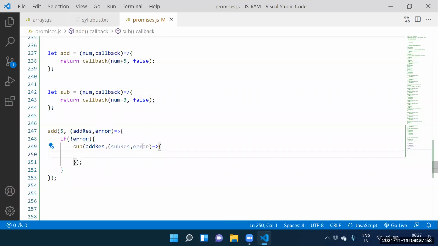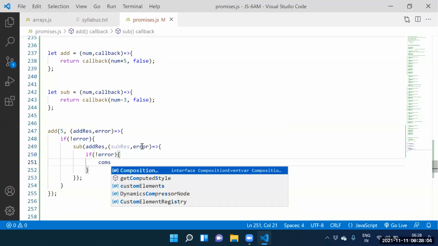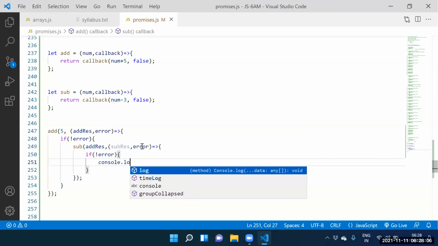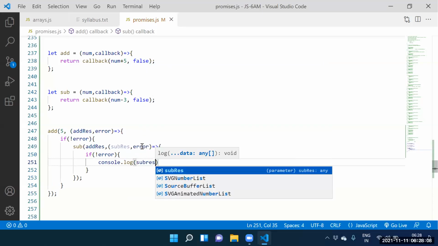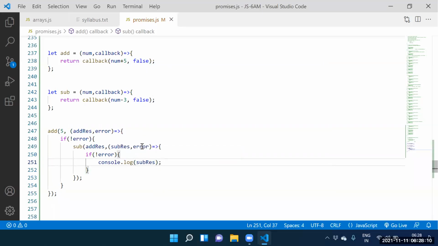Guys, how to print it? We need to print it. Console.log of, if not error. Console dot log of. What you wanted to print? Subtraction result. Console dot log of. We need to specify the subtraction result.